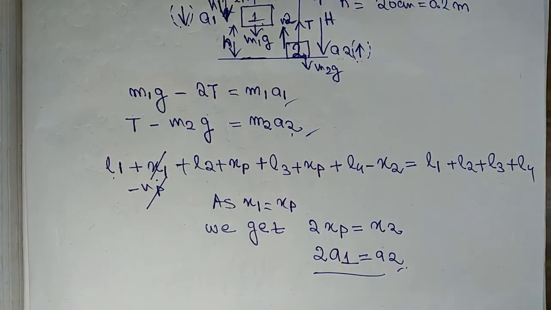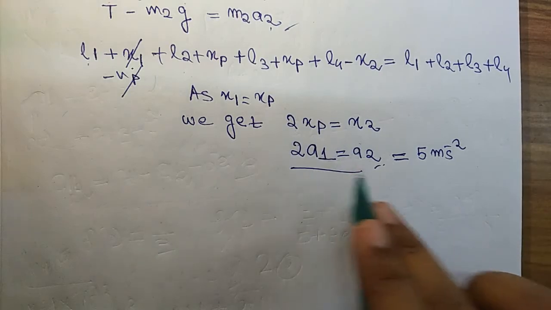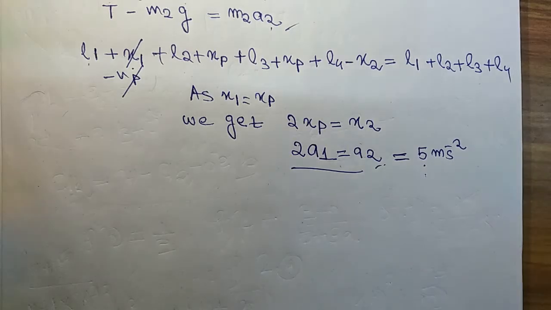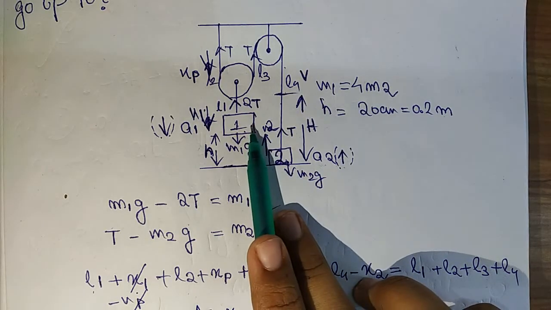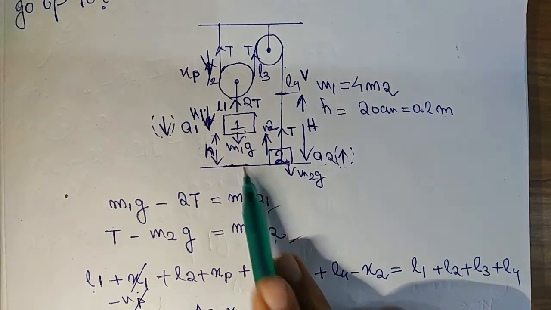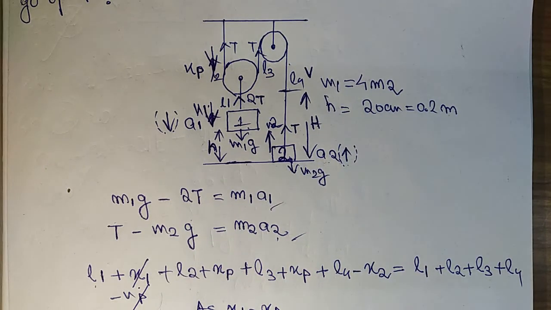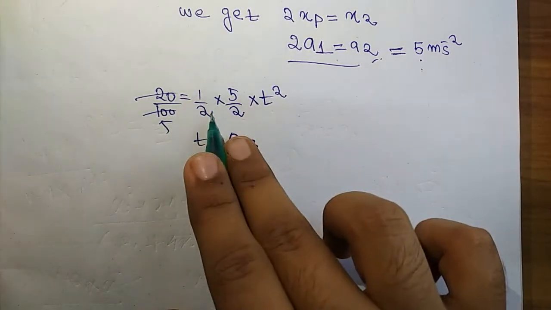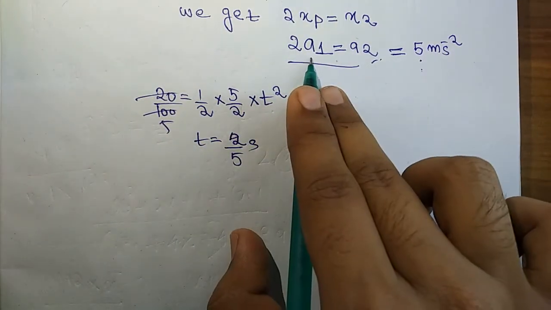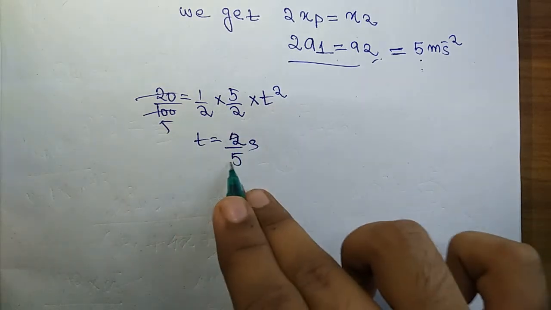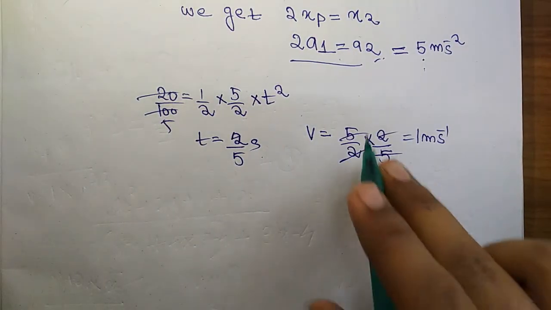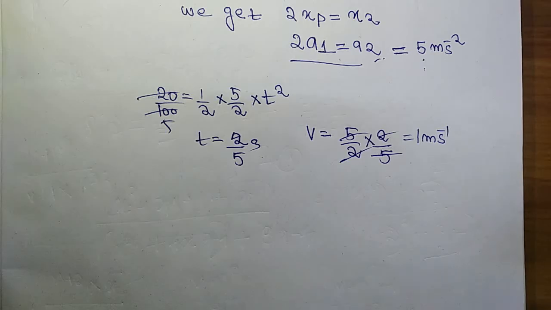Now solving these equations, we will get a1 equal to 5 by 2 meter per second square and a2 equal to 5 meter per second square. Now let us calculate the time in which the block m1 reaches the ground using s equals half a t square. So 20 centimeter equals half into 5 by 2 into t square. We are using a1 here, so t equals 2 by 5 seconds. Now we calculate the velocity when the block m1 reaches the ground. Using v equals a into t, we get 1 meter per second.